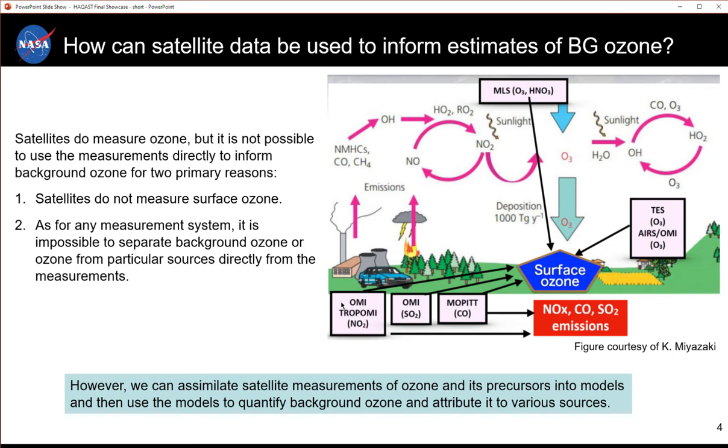We ingest measurements of NO2 from OMI and TROPOMI, SO2 from OMI, and CO from MOPITT, and those inform the model's NOx, CO, and SO2 emissions. We also assimilate upper tropospheric and stratospheric ozone and nitric acid from the Microwave Limb Sounder, and mid-tropospheric ozone from the Tropospheric Emission Spectrometer, and a combination of the Atmospheric Infrared Sounder and OMI. Together, the measurements of ozone and its precursors inform the model's simulated surface ozone.